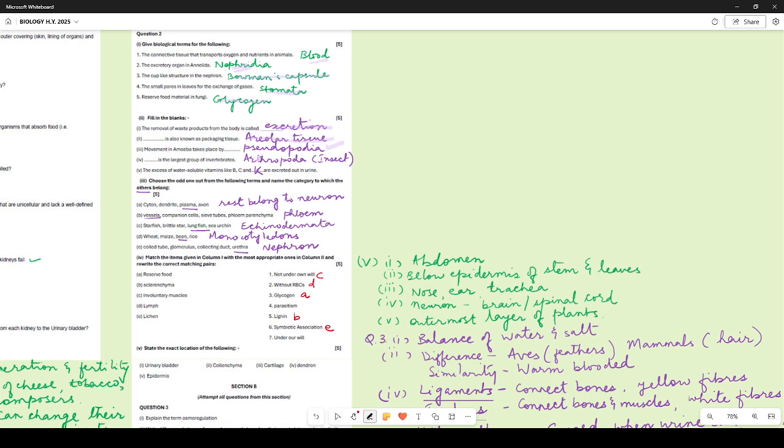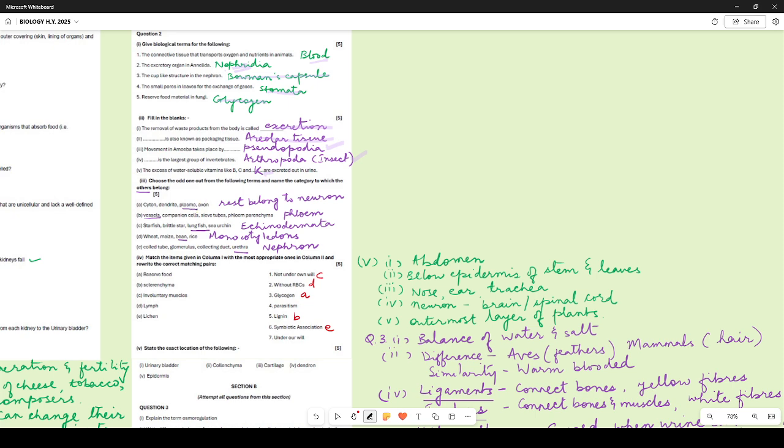Dash is the largest group of invertebrates. So if someone has written Arthropoda, correct. Someone has written Insecta, that is also correct. The excess of water soluble vitamins like B, C and K are excreted out in the urine. Choose the odd one out and name the category to which the others belong.